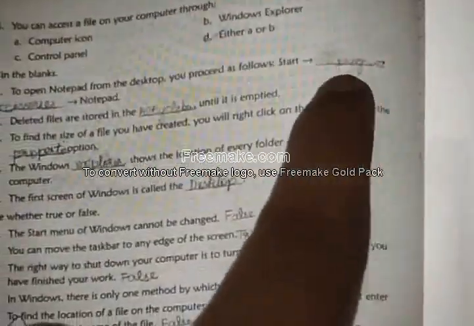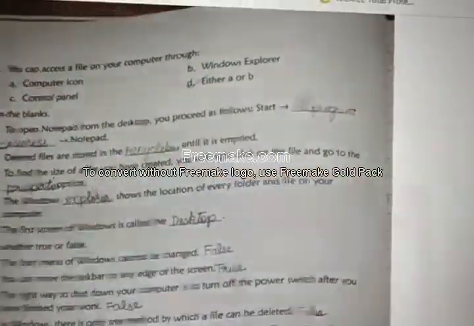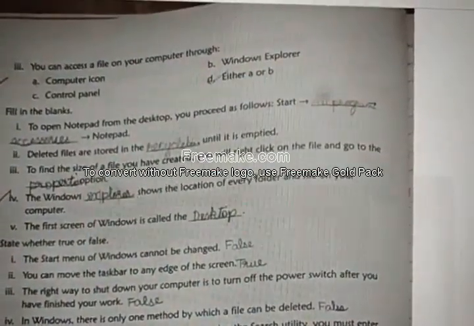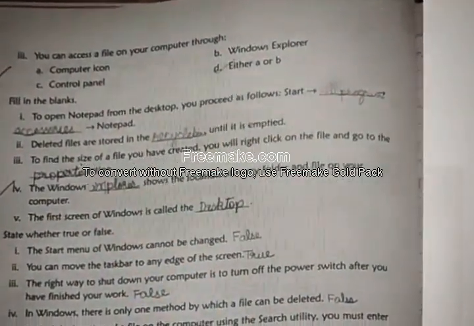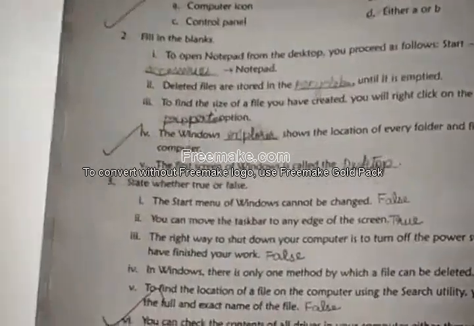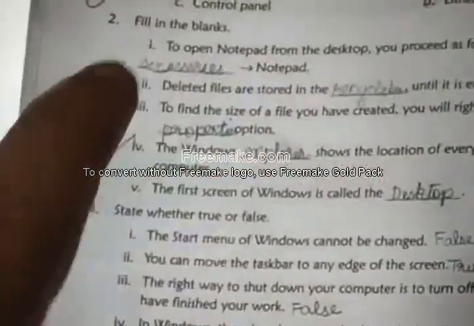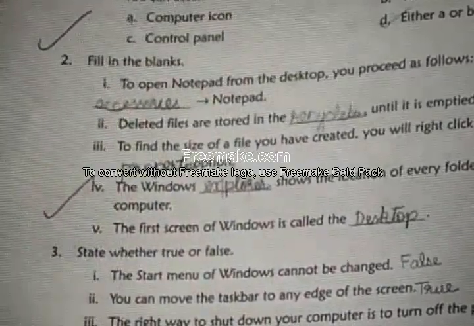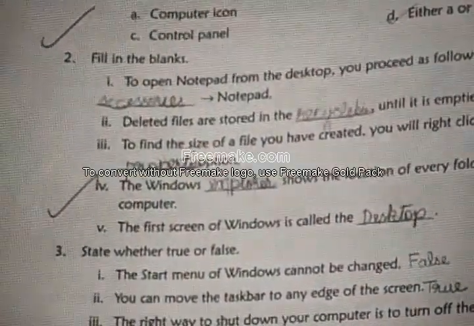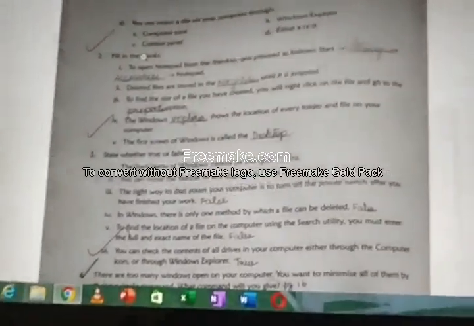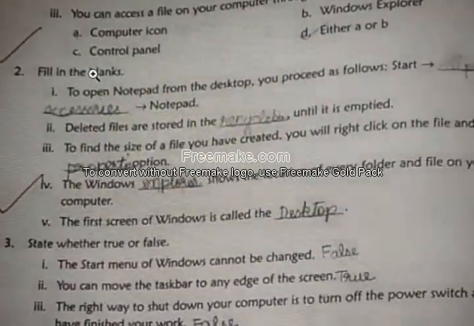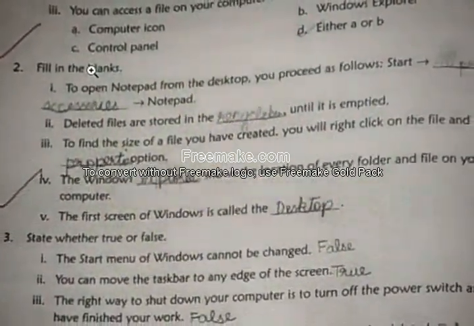Okay, it is not visible here correctly, that's why I told the spelling. And then you should go for accessories. This also it is not clear, so I will tell you the spelling. ACCESSORIES. Okay. If you are confusing with the spelling, stop the video, rewind and then write it.